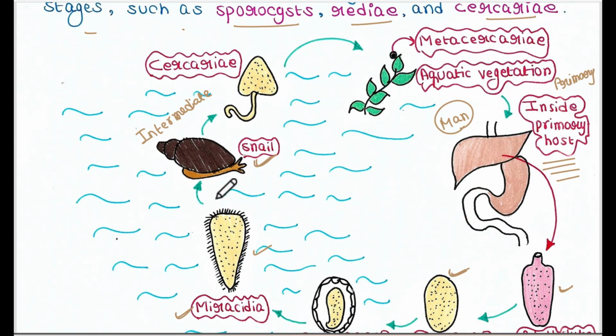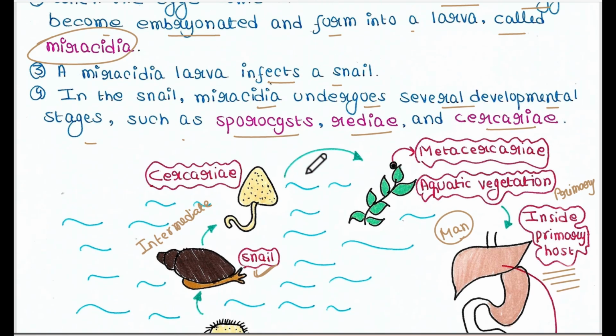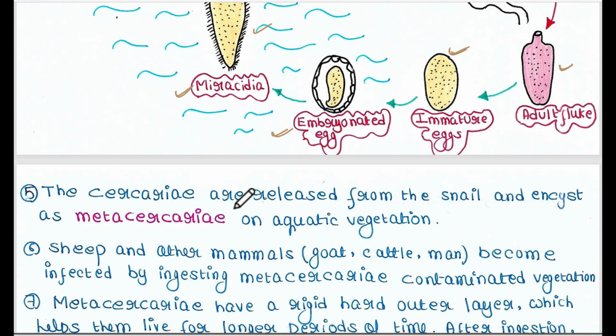So inside the snail's body, the development of the miracidia larva takes place and it goes through the sporocyst, redia and cercaria larval stages. The cercaria is the final larval stage in the snail's body. They are released from the snail and encyst as metacercaria on aquatic vegetation.